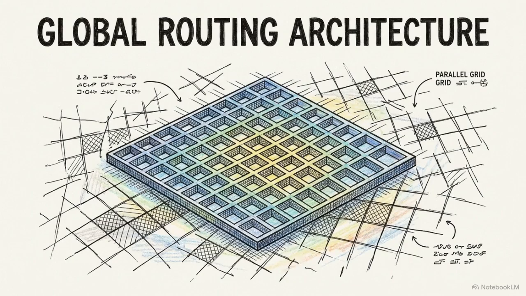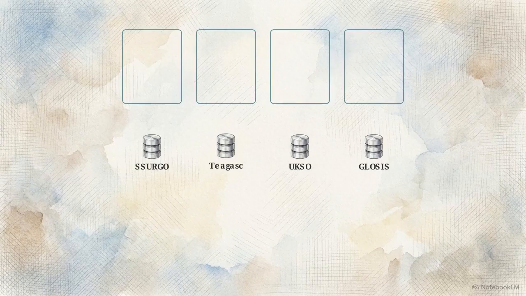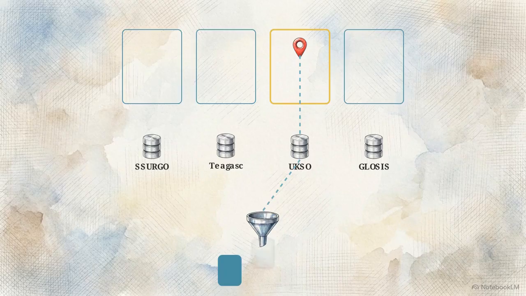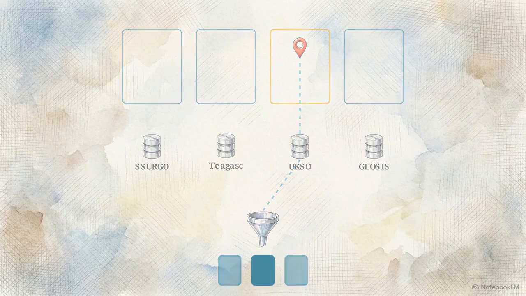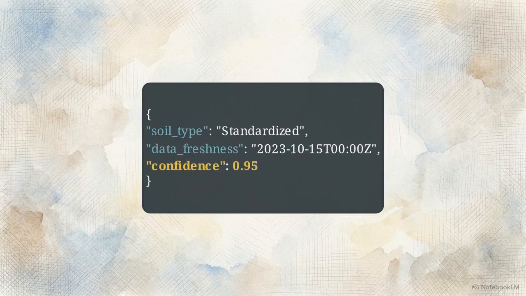LeafEngines SDK version 3.0 was engineered specifically to solve this geographic fragmentation problem. A bounding box-aware routing engine instantly maps a downward pathway to the correct regional database adapter. It handles geographic selection automatically, eliminating the need for the agent to know the correct country. Raw intelligence from the regional adapter passes through a universal harmonization funnel, the standardized soil data schema. Mismatched data blocks emerge as identical structured JSON packets, including explicit confidence scores.